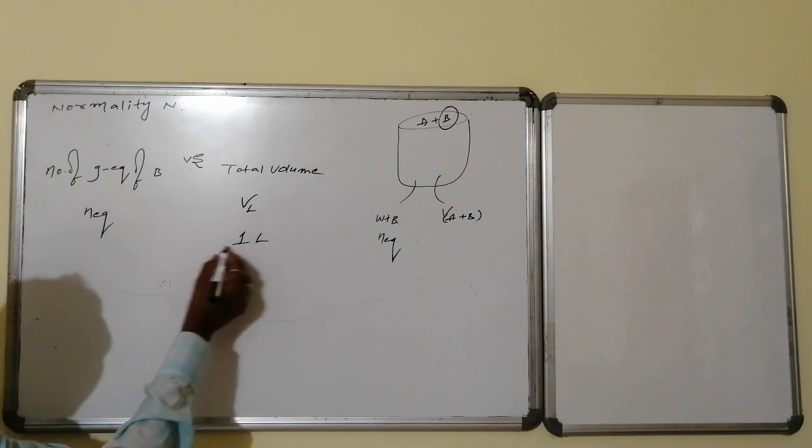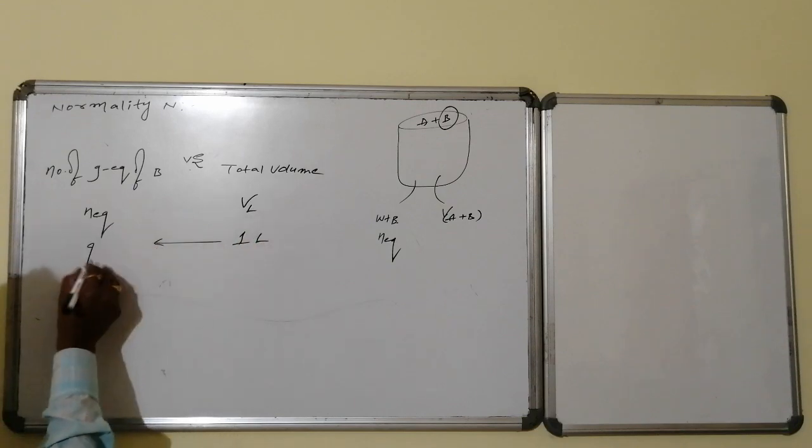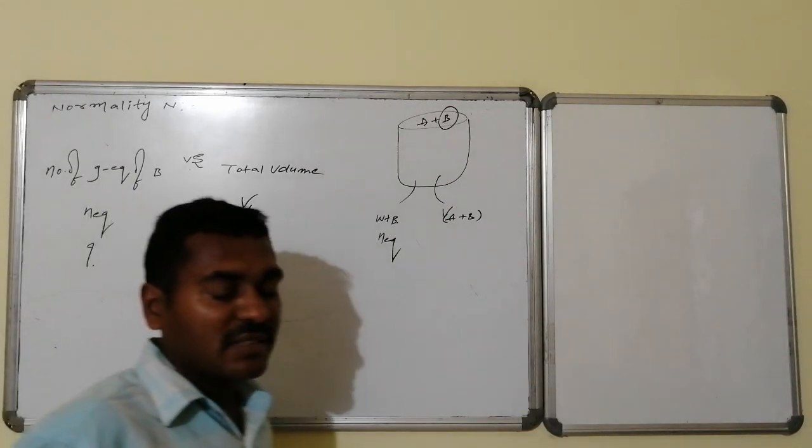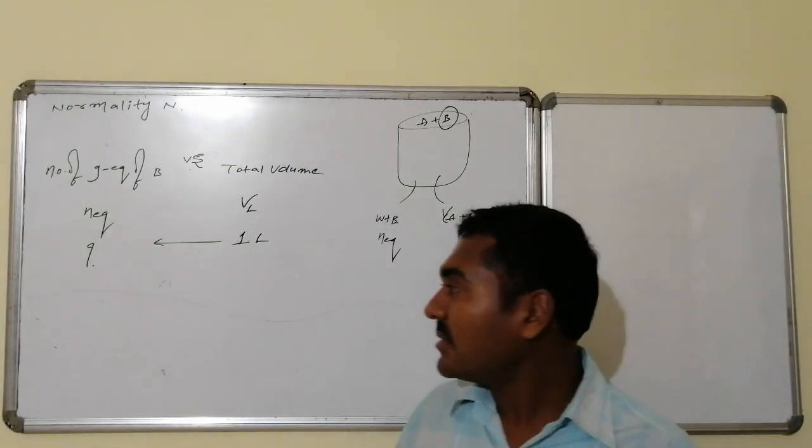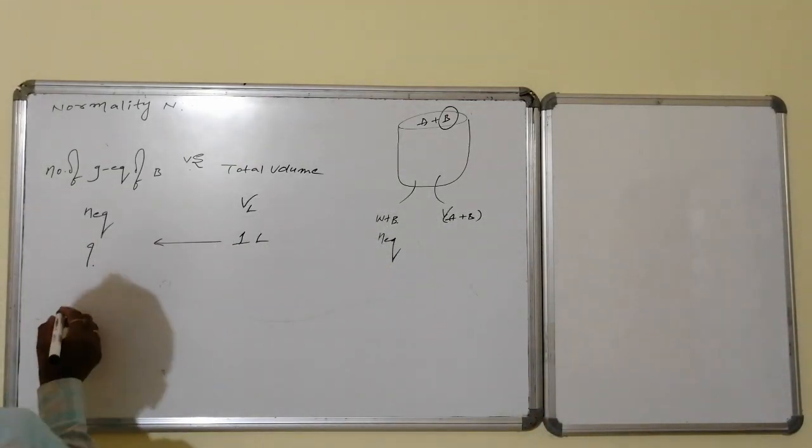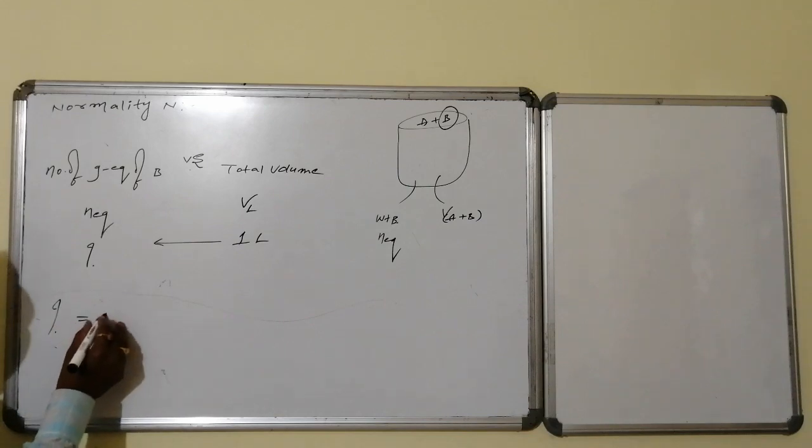If this V liters is 1 liter, then how many gram equivalent weights are present within it is the question. And this particular one is known as normality.